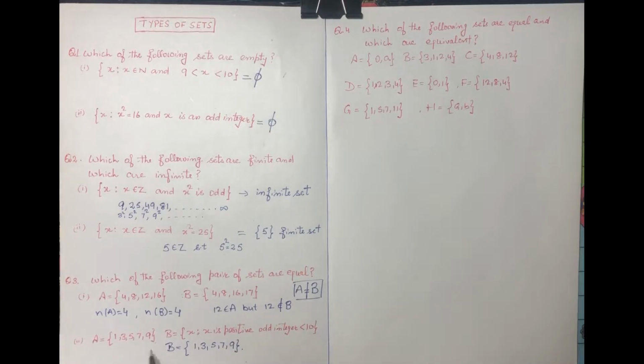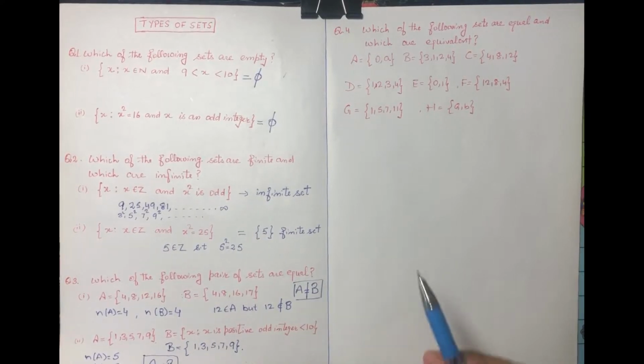Now again we apply the definition of equal sets. n(A) is equal to 5, n(B) is equal to 5, and you see every element of A is an element of B and every element of B is an element of A. So this implies these two sets are equal sets.